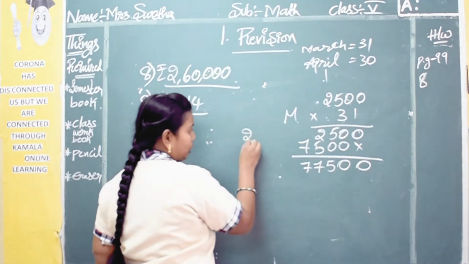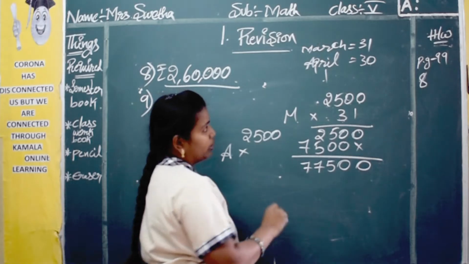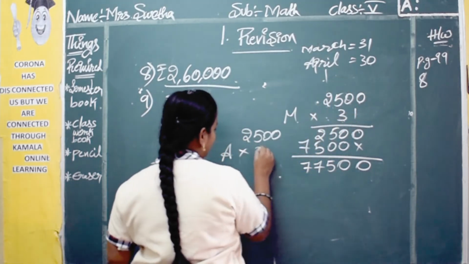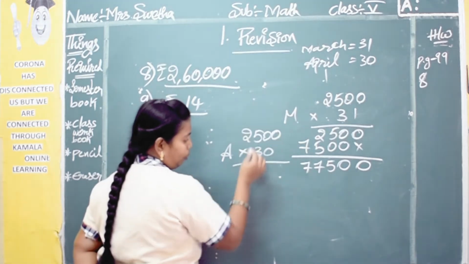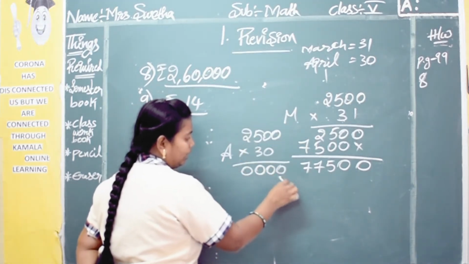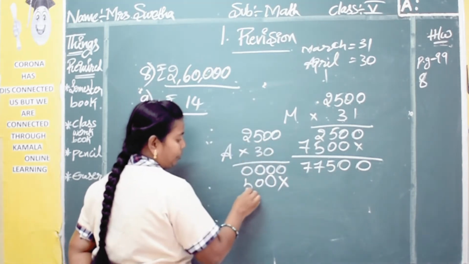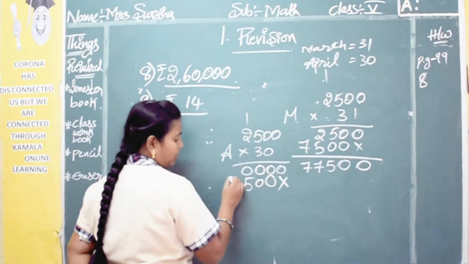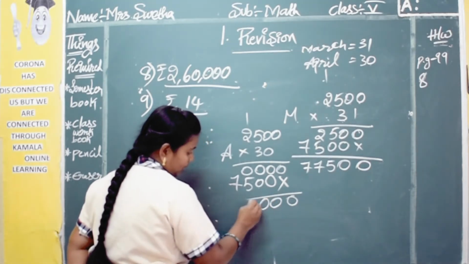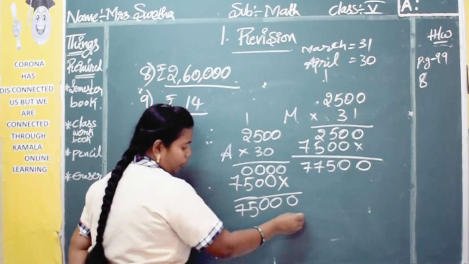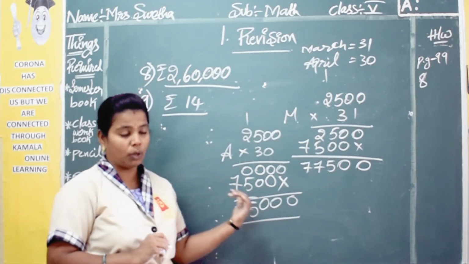Now in the same way we have to check for April also. So how many are they producing in April? How many days are there in April? 30 days. For 30 days, how many boxes will they make? We should check. Okay. If you multiply all the numbers with zero, you will get 0 only. Next, 3 zeros are 0, 3 zeros are 0, 3 5s are 15, 3 2s are 6 plus 1, 7. Now you have to add up 0, 5 plus 0, 5 and 7. So in April they are producing 75,000.